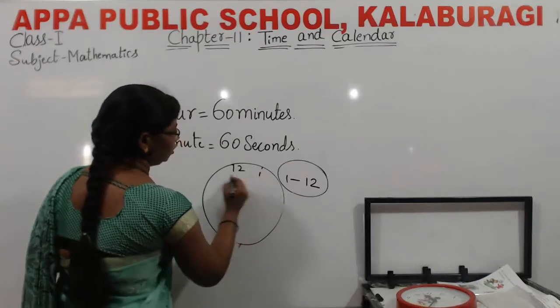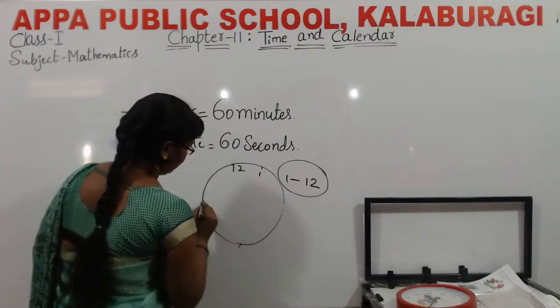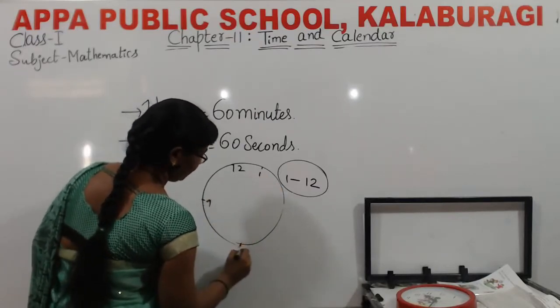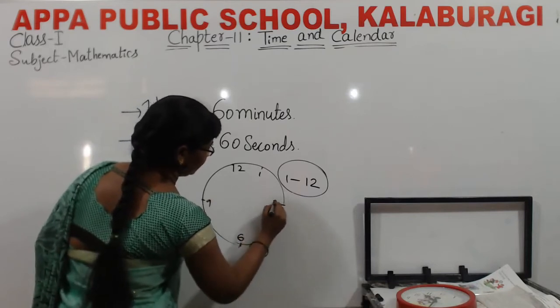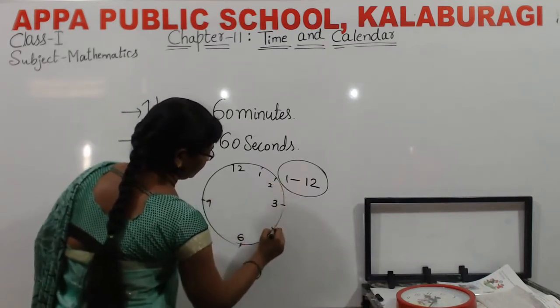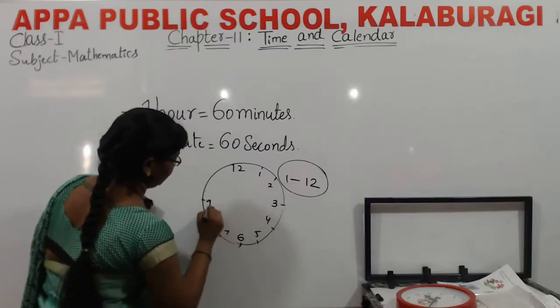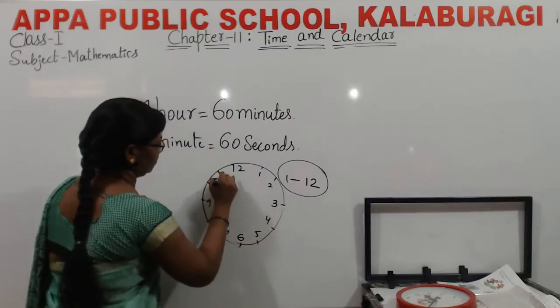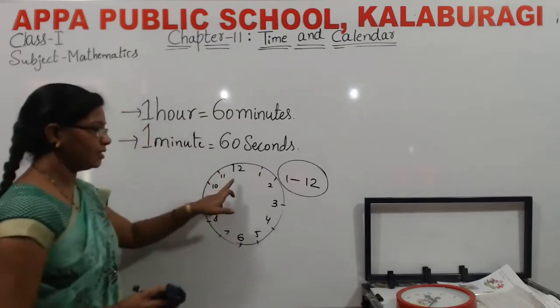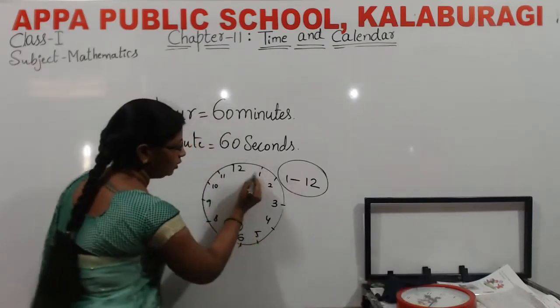I will show you. See, this 1 to 12 is there.